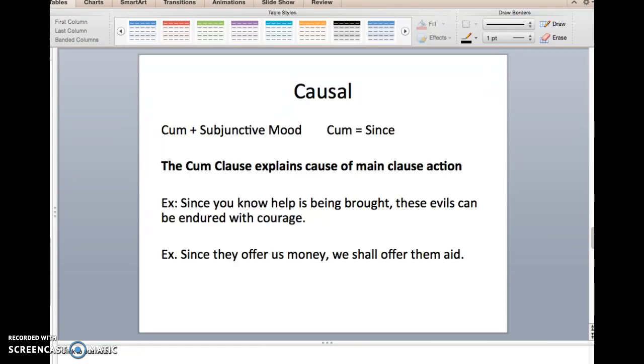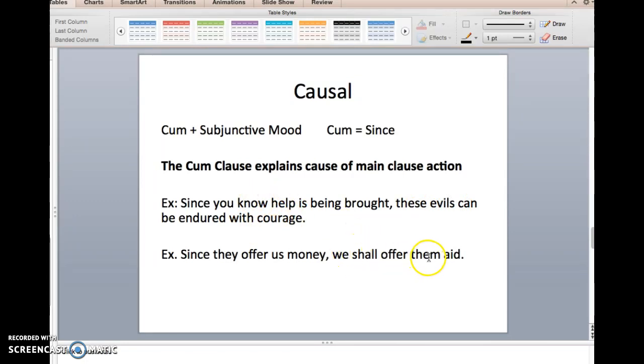And again, since they offer us money, we shall offer them aid, right? If "since" here is represented by cum, you could translate the rest of the sentence and say, well, I think that this clause is really telling me a cause of this main action. Why can evils be endured with courage? Because help is being brought.